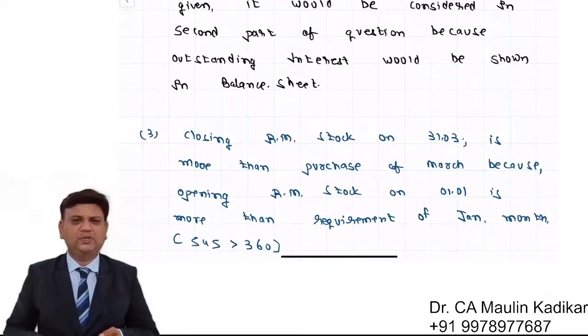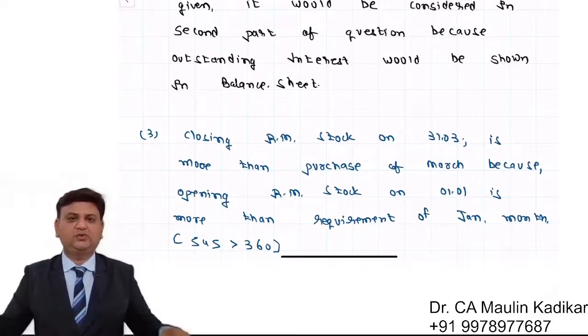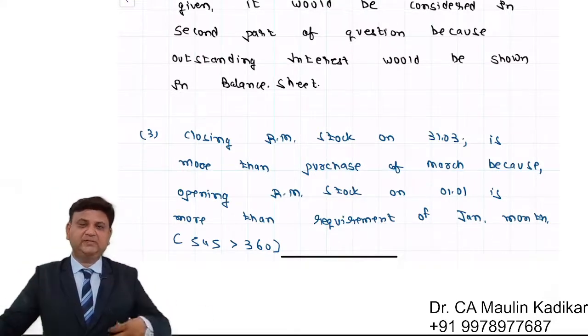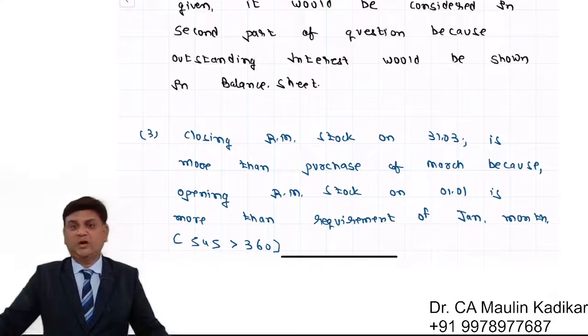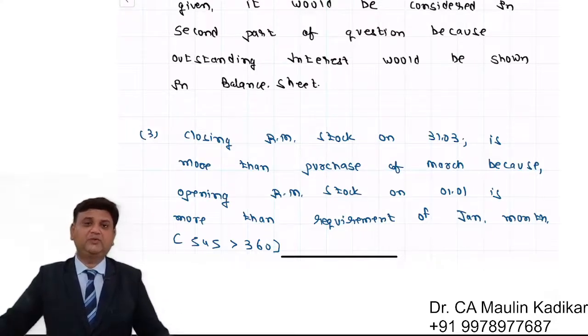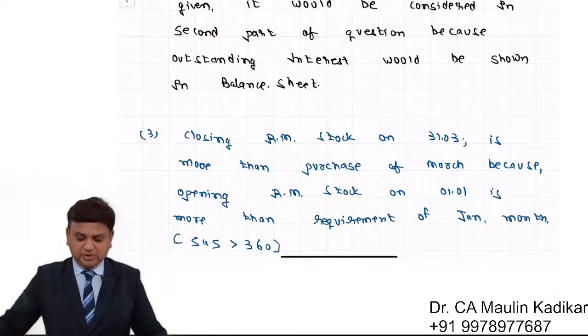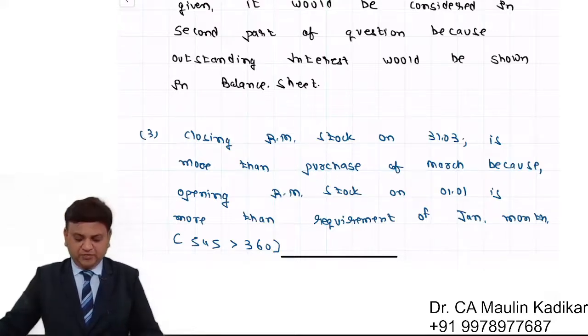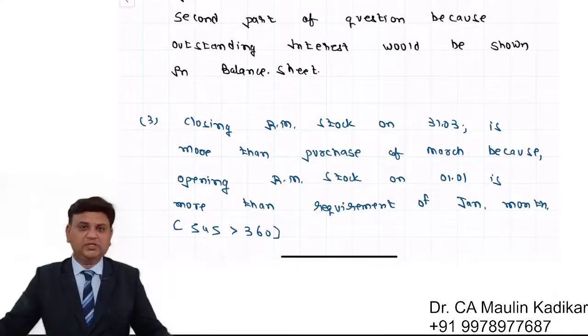And of course, 2 or 3 important points which I have dictated last to you. Depreciation is non-cash item, but it would be relevant in the second part of the question. Outstanding interest would be once again relevant in the second part of the question, not in the first part. And closing stock of raw material is more than the purchase of the raw material in the month of March. The simple reason behind that is, on 1st of January, opening stock is more than the requirement for the month of January.